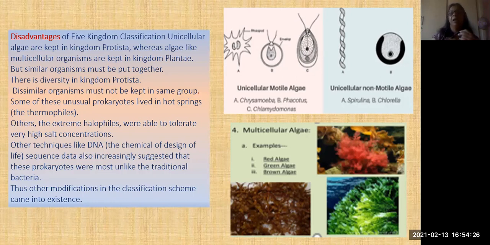Okay. Now see here, unicellular motile algae means they will show movement. But here, unicellular non-motile algae are also unicellular, but they won't move. These will move because of pseudopodia and flagellae, and cilia also. And here, unicellular non-motile are Spirulina and Chlorella. They can't move, but they are single-cell organisms. Then multicellular algae, like red algae, green algae, brown algae, you can see here.